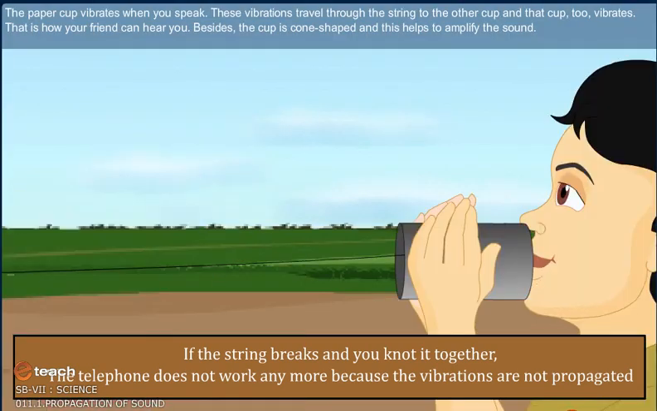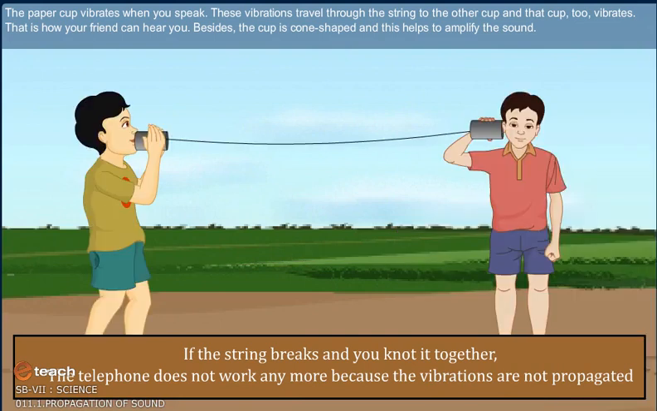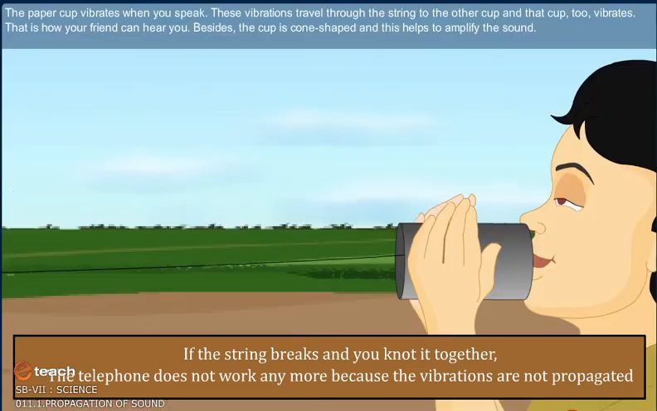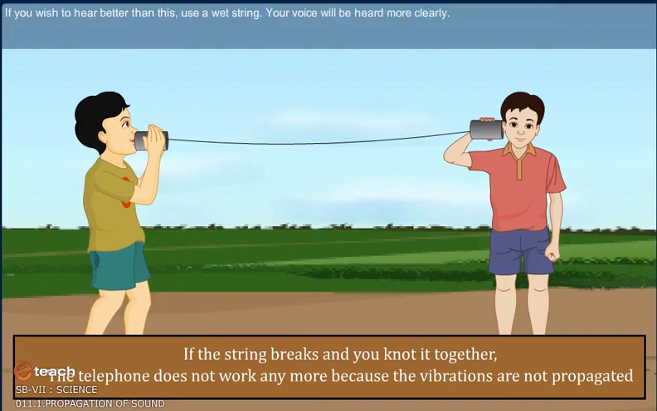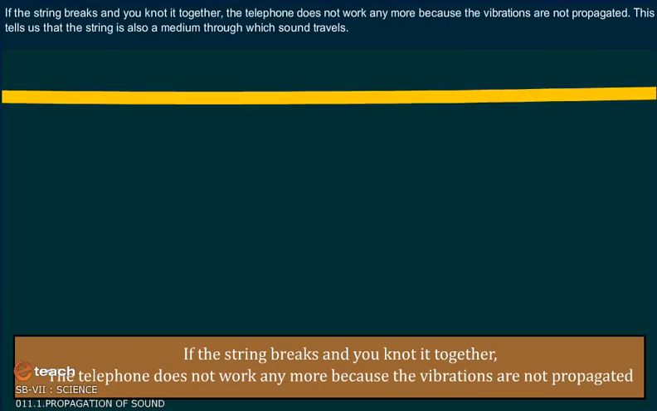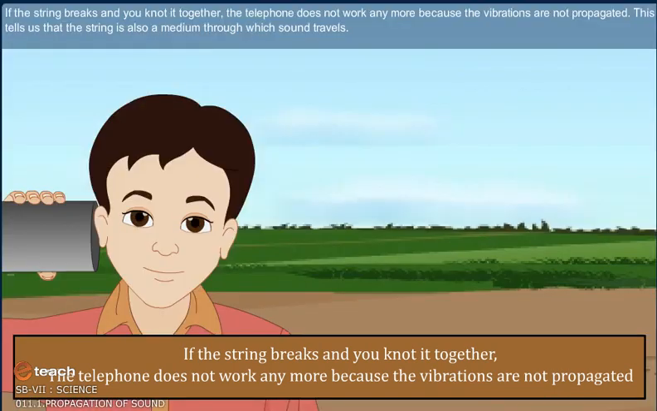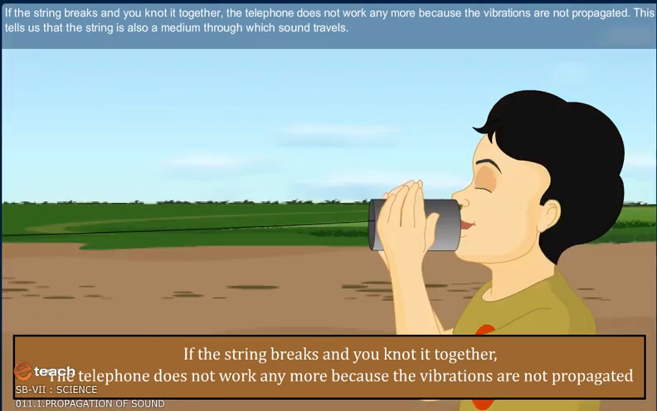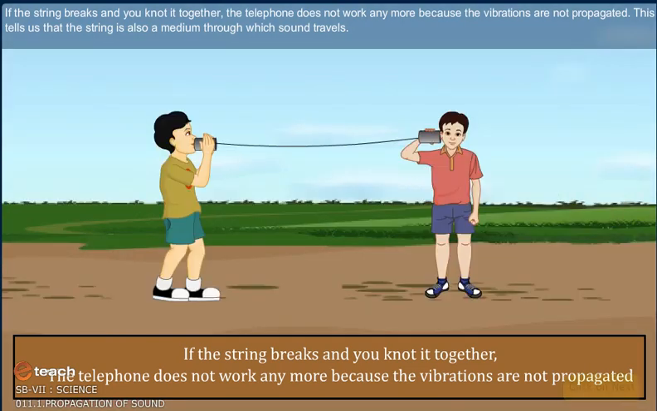The paper cup vibrates when you speak. These vibrations travel through the string to the other cup and that cup too vibrates. That is how your friend can hear you. Besides, the cup is cone-shaped and this helps to amplify the sound. If you wish to hear better than this, use a wet string. Your voice will be heard more clearly. If the string breaks and you knot it together, the telephone does not work anymore because the vibrations are not propagated. This tells us that the string is also a medium through which sound travels.